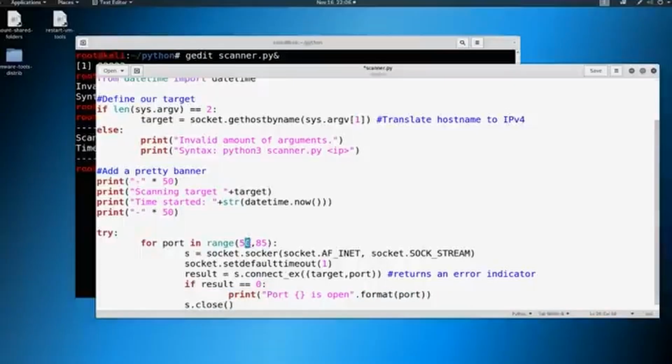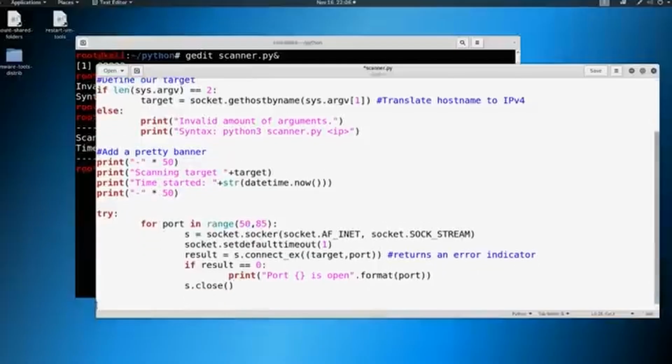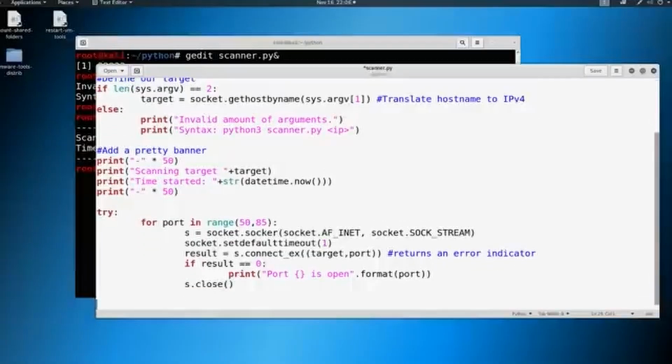then we're going to go back and try to establish another connection with port number 51, 52, 53. We'll loop through all this until we make it all the way through 85. Okay, so it's just one big loop that we're doing. Now, we need to throw in a few exceptions to make this code really work. So here's an exception: KeyboardInterrupt.